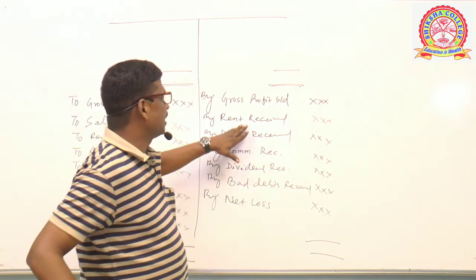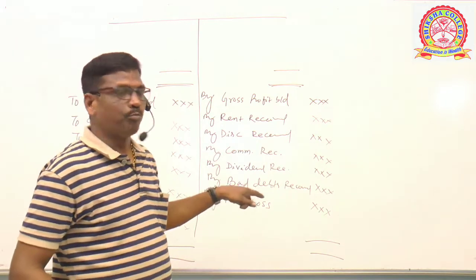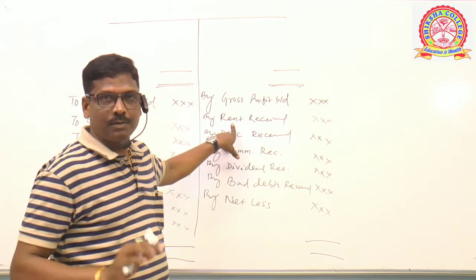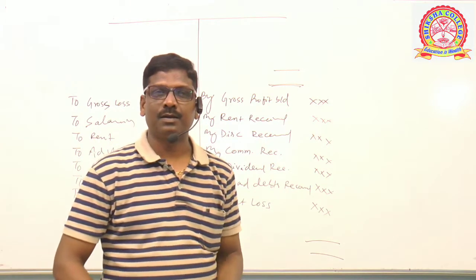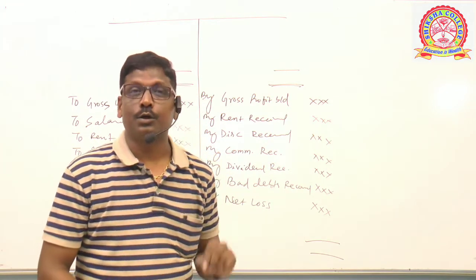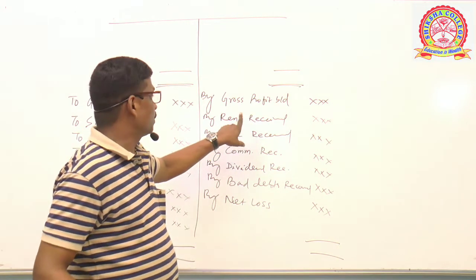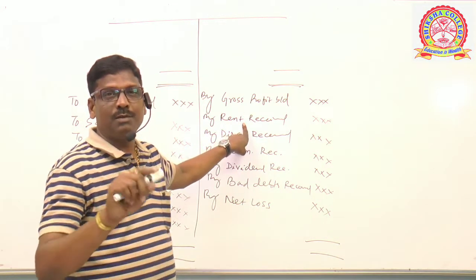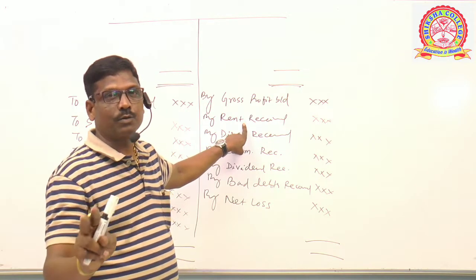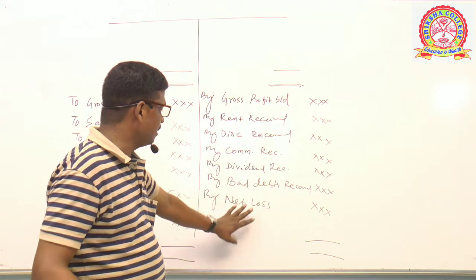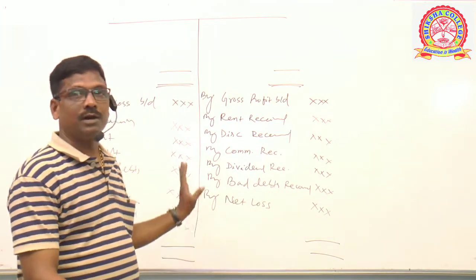For example, you are preparing it for 12 months, but you have received rent for 10 months only. Two months' rent, though you have not received it, though accrued, shall be taken here. Clear? So "by rent" includes 12 months' rent. 10 months' rent you have received, 2 months' rent is accrued. Clear? At the end, the net profit or net loss is calculated, which is transferred to capital.